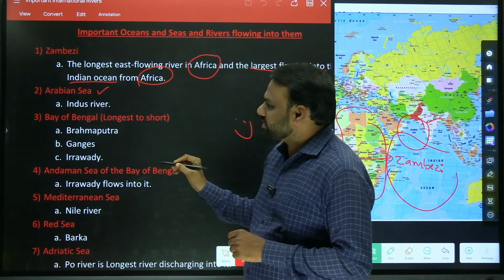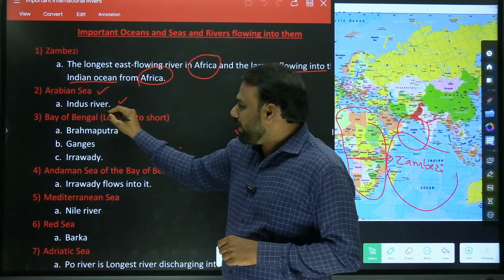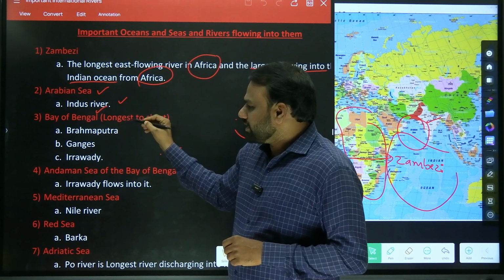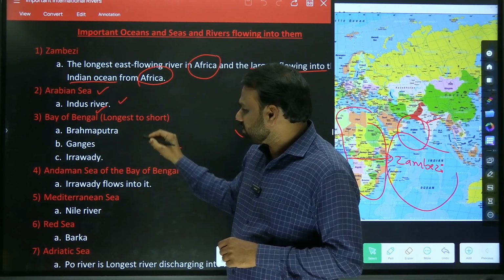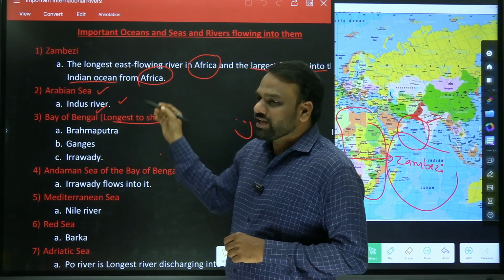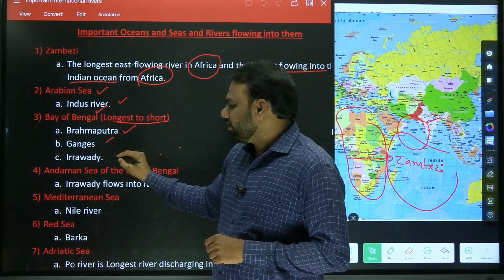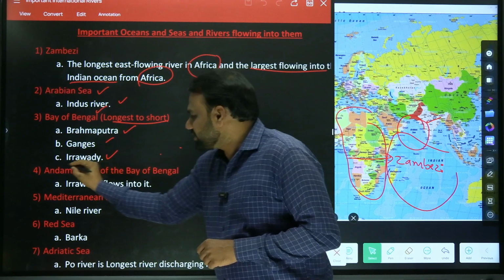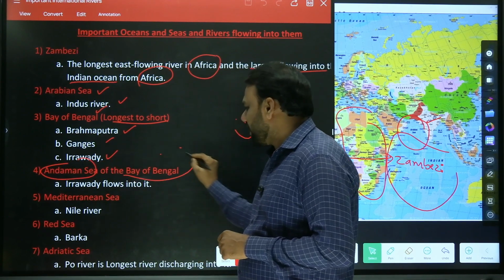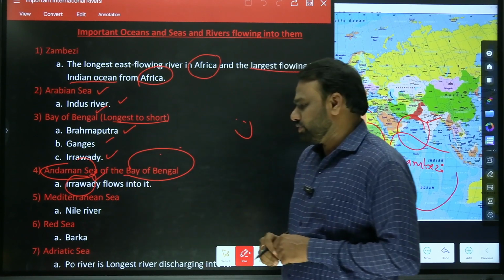which is the largest river that enters the Arabian Sea? Indus River. Next, Bay of Bengal. Here, as these are the rivers which flow through India, we have considered all the rivers from longest to shortest. The longest river which enters the Bay of Bengal is Brahmaputra. Next, Ganga, Irrawaddy. Apart from that, we have the Andaman Sea, which is again part of the Bay of Bengal. The Irrawaddy River flows through it.